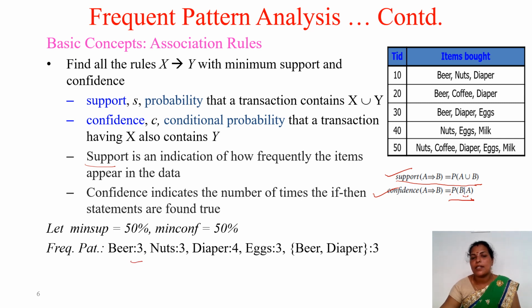How many times beer appears, how many times nuts appear, diaper, eggs and all. Then we choose two-item candidates, that is beer and diaper, likewise beer and coffee, and for all such pairs we check and find out the support and confidence. So 50% means, for example, a maximum 3 divided by 5, and we check what percentage we get. Likewise 2 divided by 5 is not 50%, while 3 divided by 5 is.